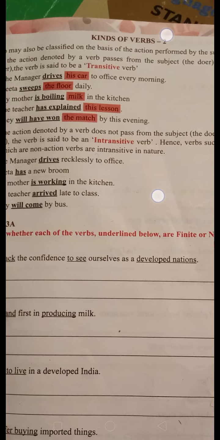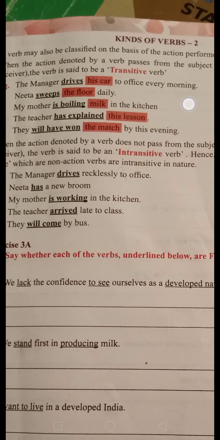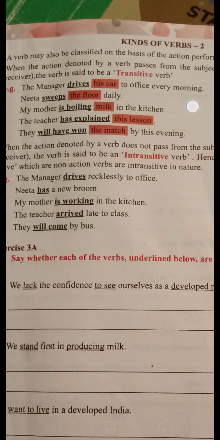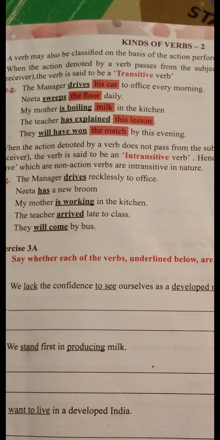Now here are some examples. The manager drives his car. The manager is the subject, drives is the verb and his car is the object. Or next, the teacher has explained this lesson. Teacher is the subject, has explained is the verb, has is the helping verb, explain is the main verb, and this lesson is the object. Like this way, whatever action the subject has done goes through to the object. These verbs are called transitive verbs.